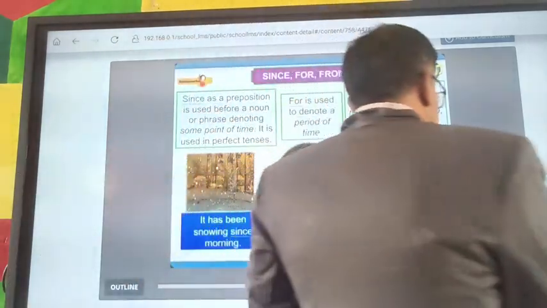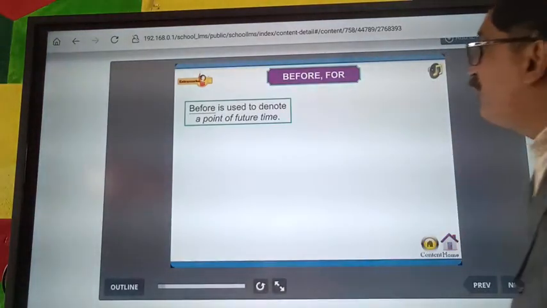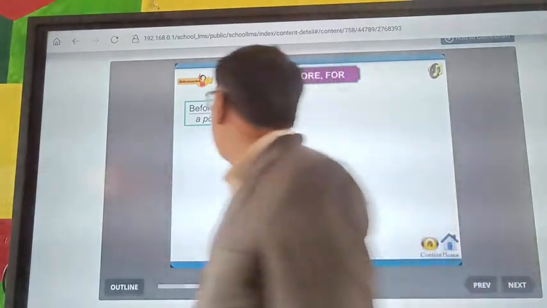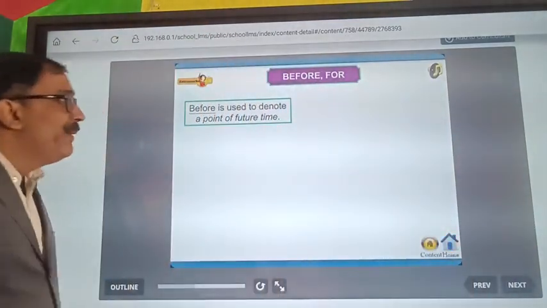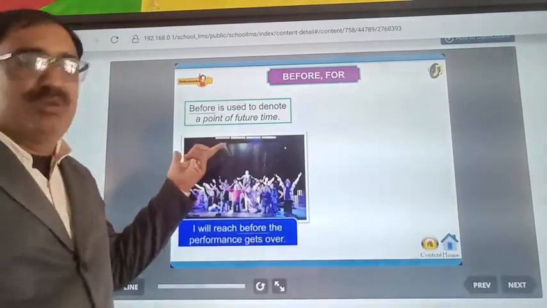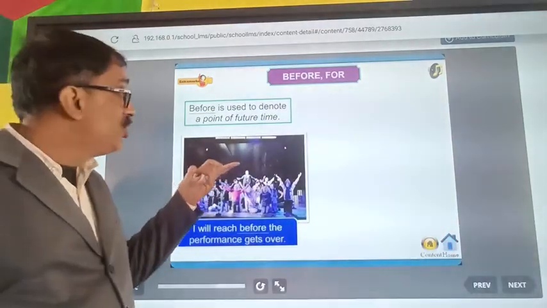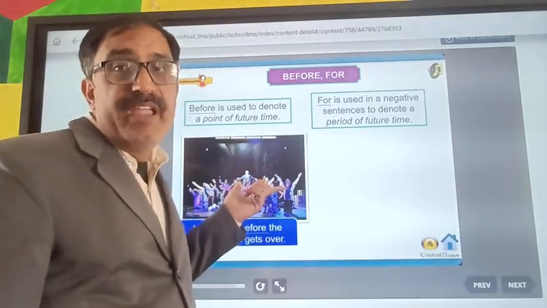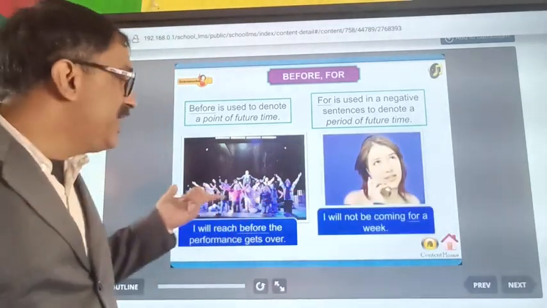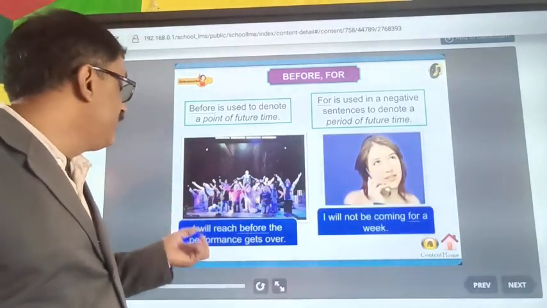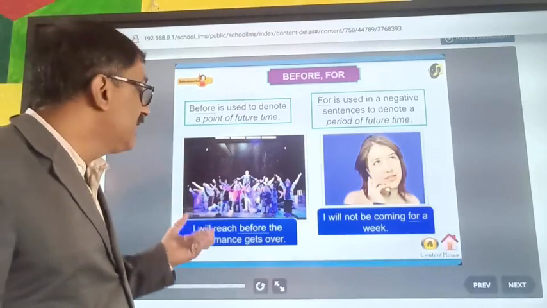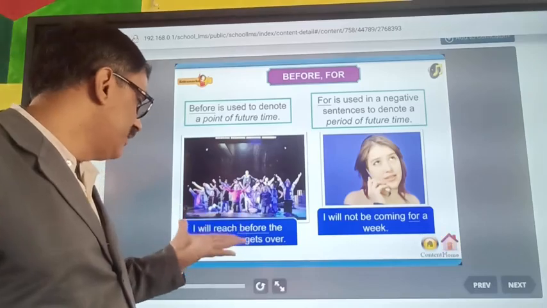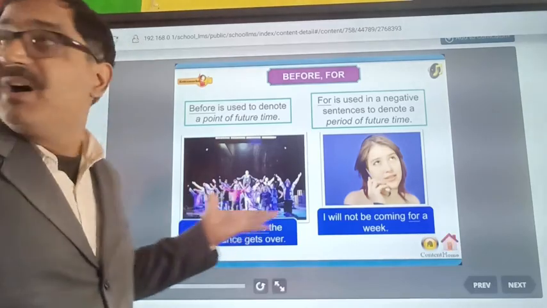And next is before and for. Before is used to denote a point of future time. I will reach before the performance gets over.